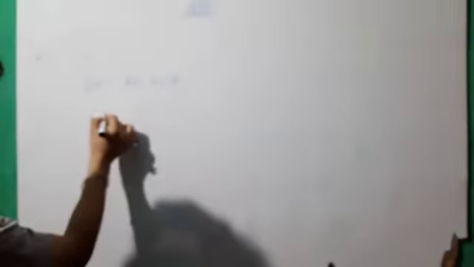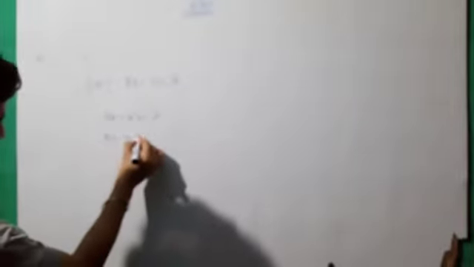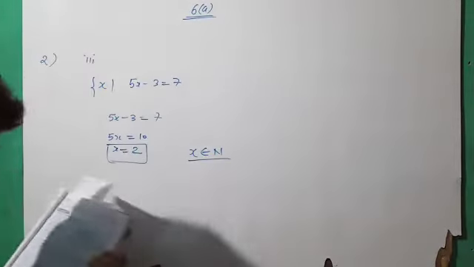x such that, either this sign or this, these are similar. x such that 5x minus 3 equals 7. First of all we have to find out the value of x by using this equation. 5x equals 10, so the value of x equals 2. This is the only possible solution for this equation, x equals 2. Then we have x belongs to natural numbers. Can it be? Yes.